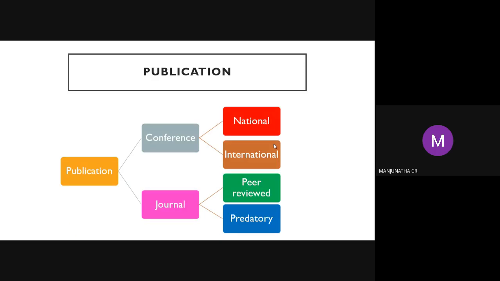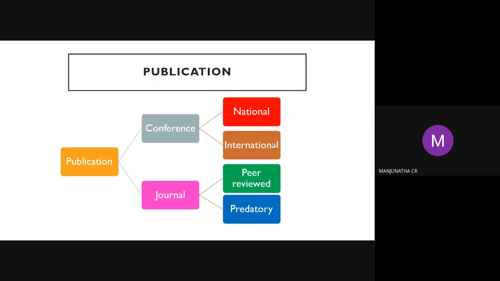Publication is done in two ways. One is conference publication, another is journal publication. Conference publication can be a national conference or an international conference. Journal publication is peer reviewed, which means it will be reviewed by many reviewers, experts in that particular field. And predatory is nothing but publishing without reviewing your paper or article, by taking money, by paid journals.